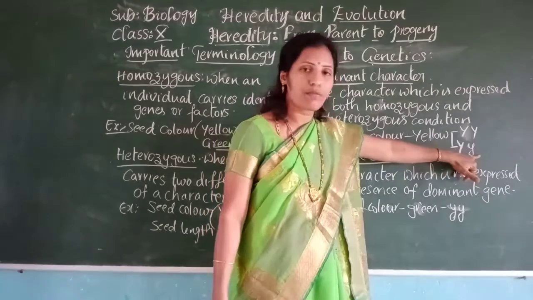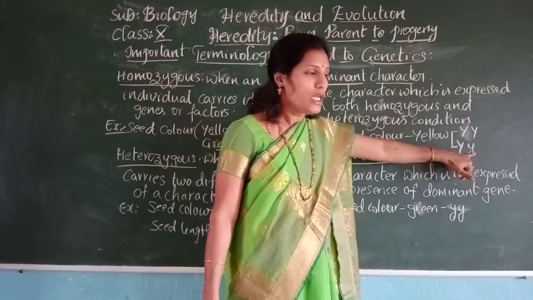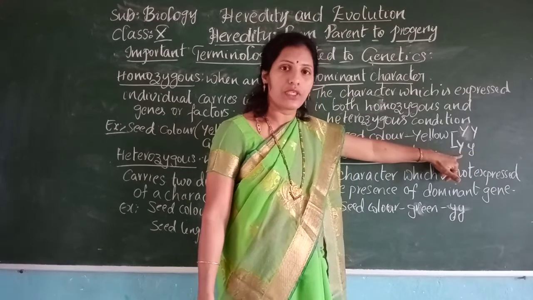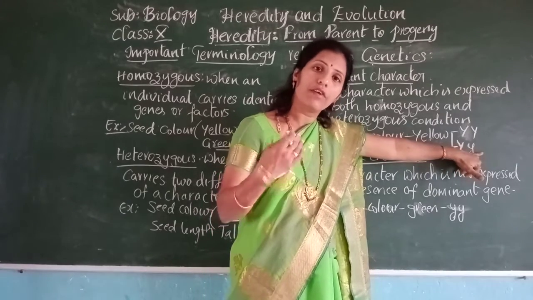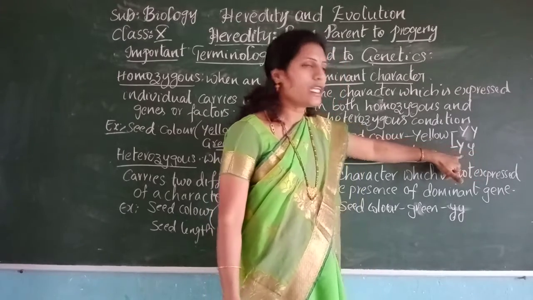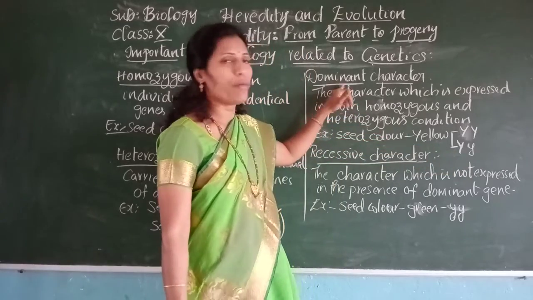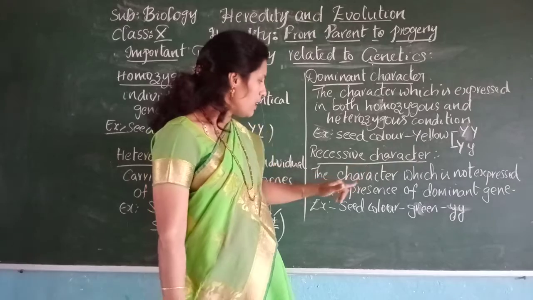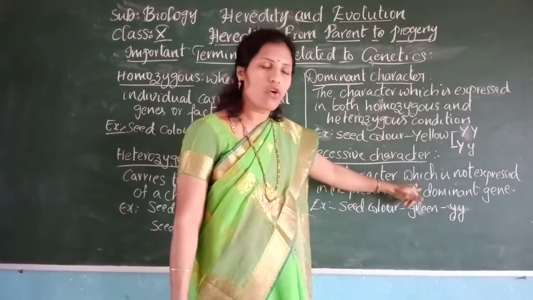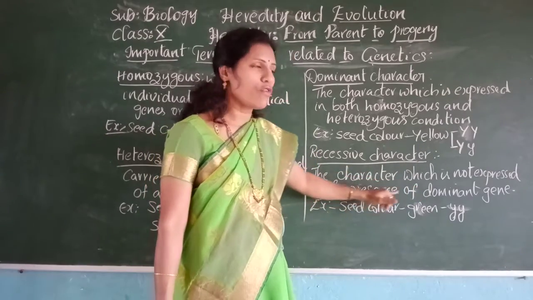It does not express the green character. So the character which is expressed even in the presence of another gene representing another color is called the dominant character.